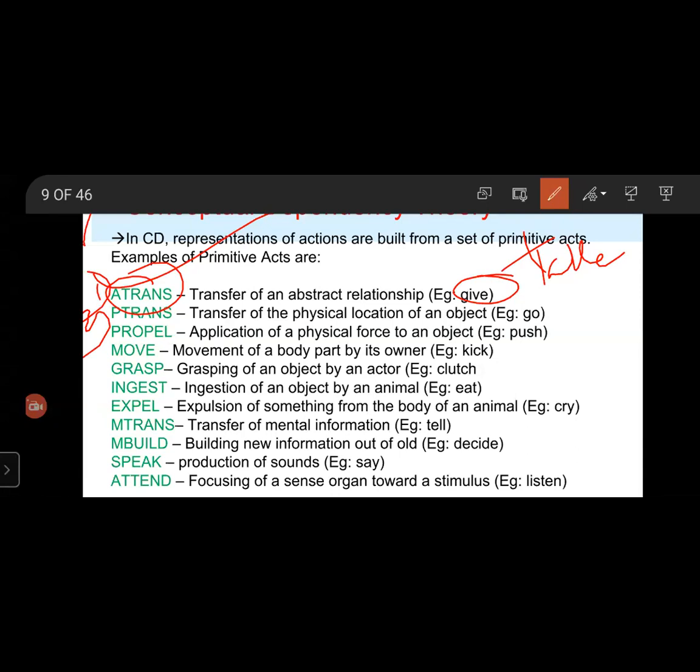Next, PTRANS: transfer of the physical location of an object or an actor. It requires an actor, object, and a direction. For example, go or walk.